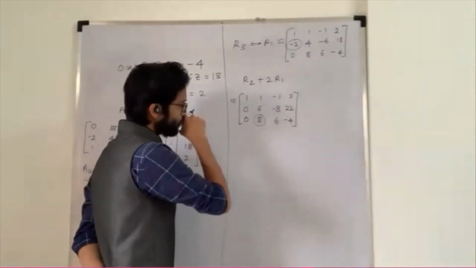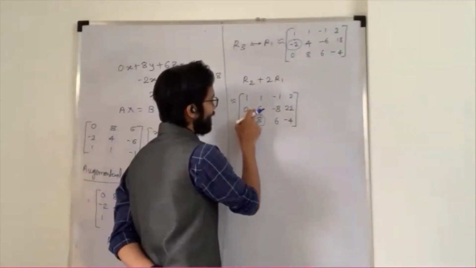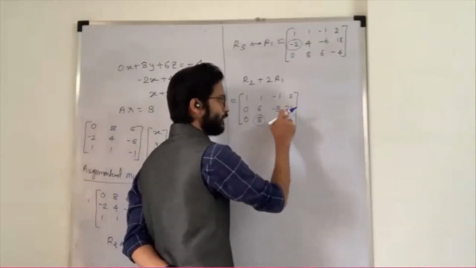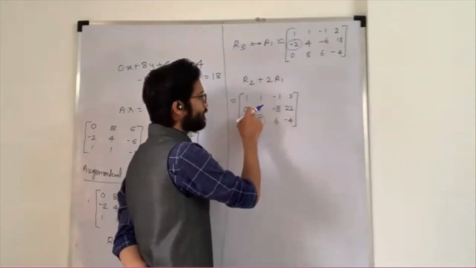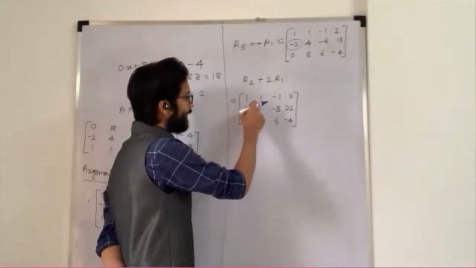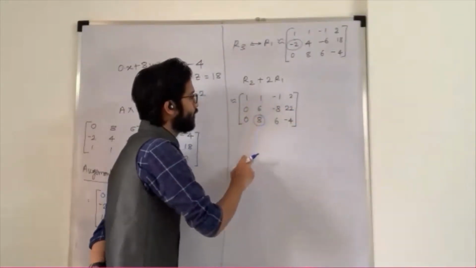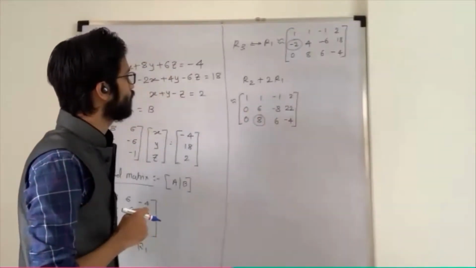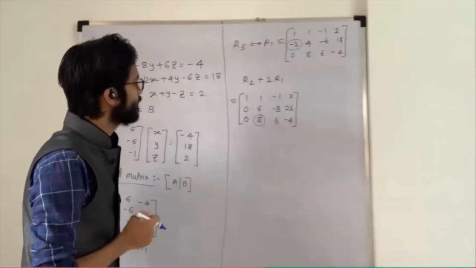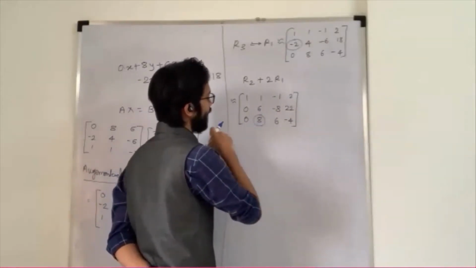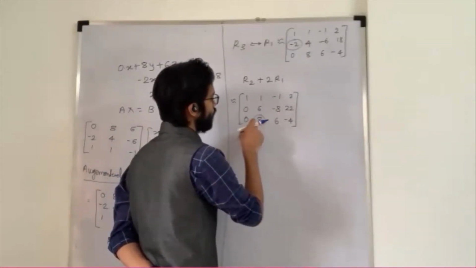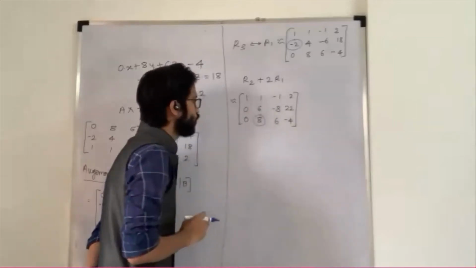Okay. Now what I'm going to do, I just divide that row by 2, because this is 6, this is minus 8, this is 22. So it becomes 3. Then can I use 3 to make 8 become 0? It is difficult to make this a 0. So I divide this row by 2. If I divide this row by 2, what happens here? It becomes 4. So what do we have to do?